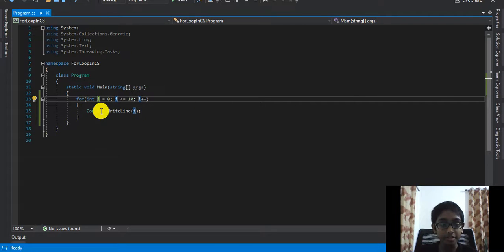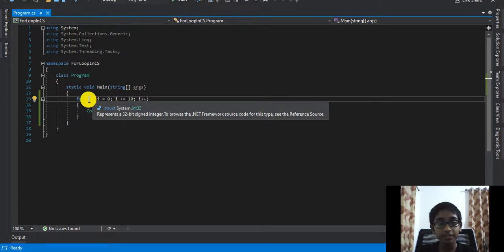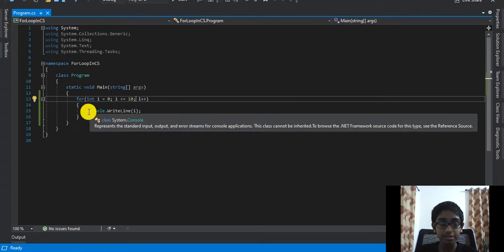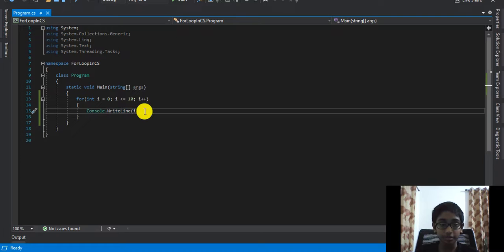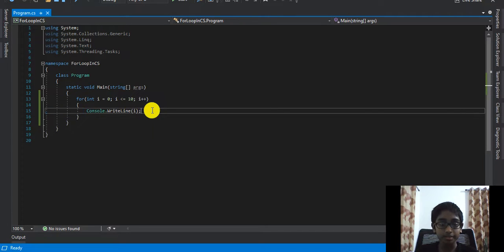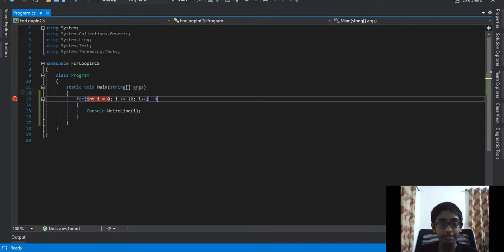So what happens here is that first C# goes over here to the declaration of the variable, or statement 1. After that, it checks the condition. If this condition is true, it executes the code that is inside of the for loop. Okay? Only after that, it goes to the incrementation part. After that, it goes back over here, and if this condition is true, again it executes this, and so on. Okay, let me prove that to you by using a debugger over here. I'll just put a debug point over there and run the program by clicking the start button over here.